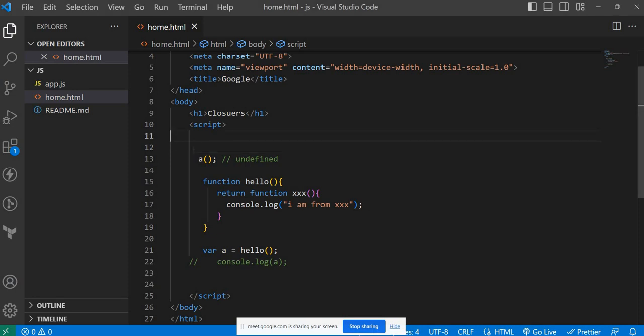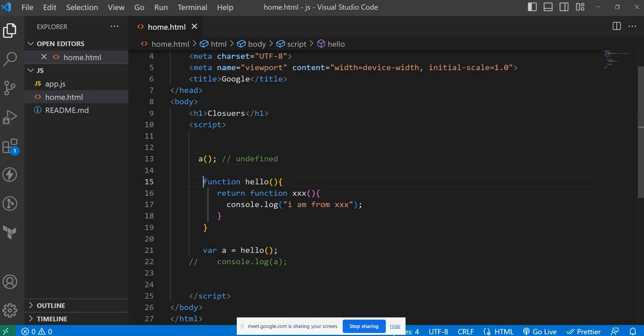Because just go one by one. First, in the memory allocation phase, it is not going to take any action. It will allocate memory for hello. It will hold the information of that function, and then it will create a variable a in the global execution context, in the window object, but the value of a is undefined. Now it will start execution. At the time of executing this, what is there inside a? Just undefined. Is it possible for us to invoke undefined? No. That's why it is saying that a is not a function.